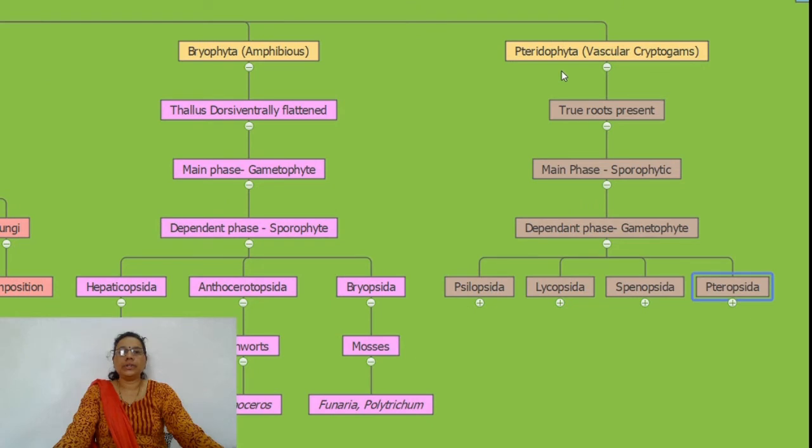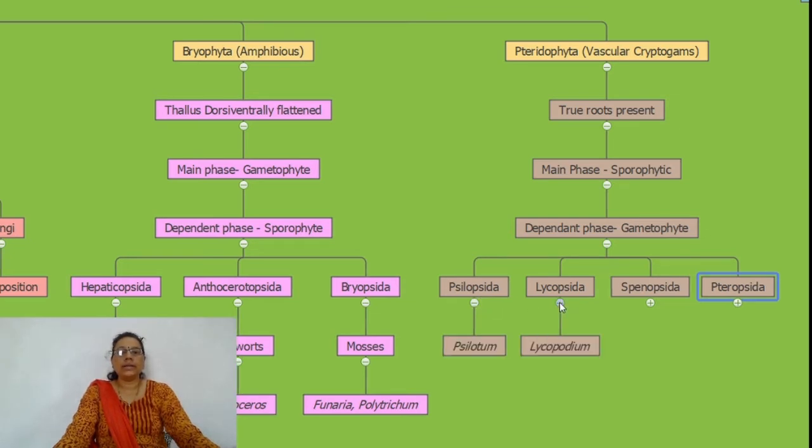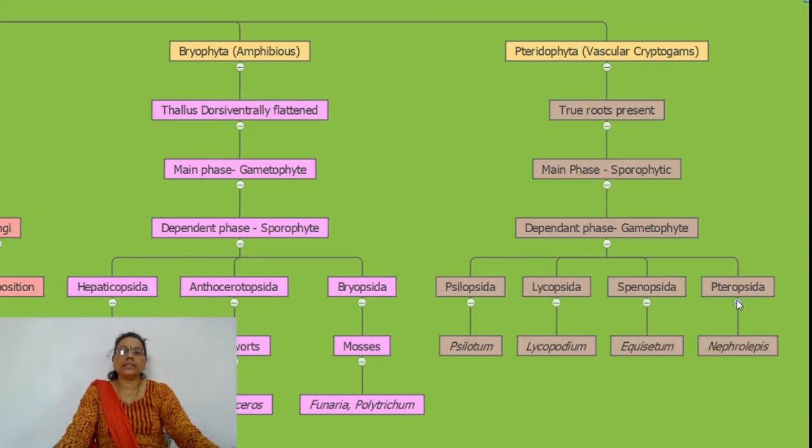Division Pteridophyta is further divided into four classes: Psilopsida, Lycopsida, Sphenopsida, and Pteropsida. Examples: Psilotum for Psilopsida, Lycopodium for Lycopsida, Equisetum for Sphenopsida, and Nephrolepis for Pteropsida. The majority of ferns are comprised in the Pteropsida class, so it is also commonly called the ferns class.